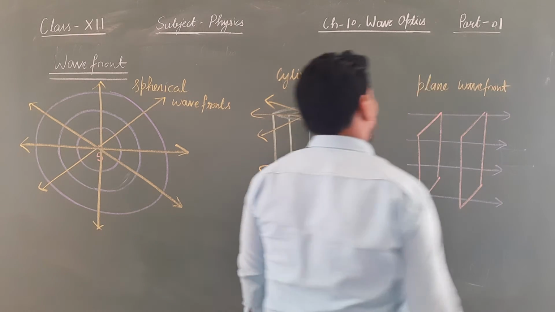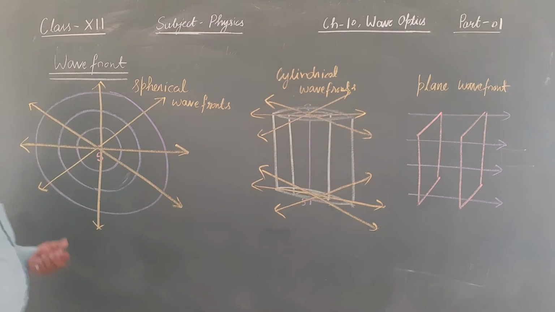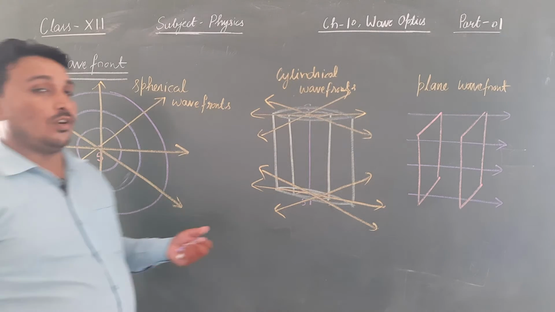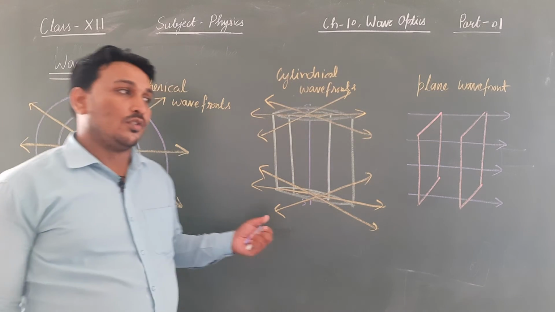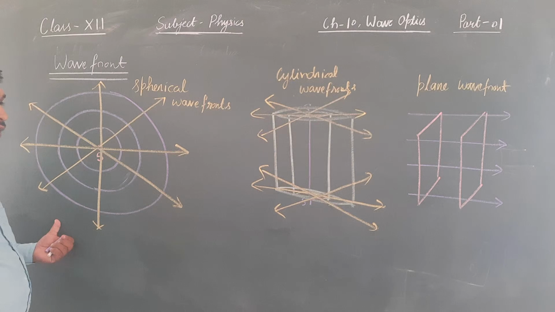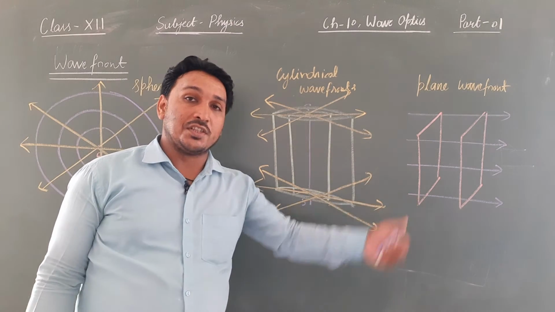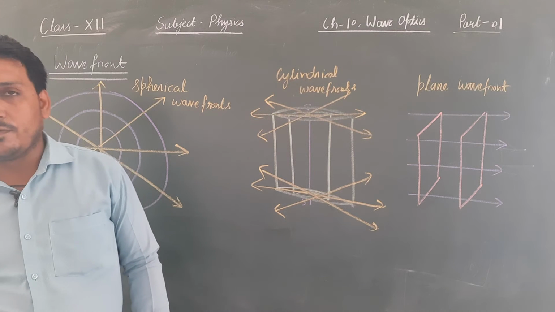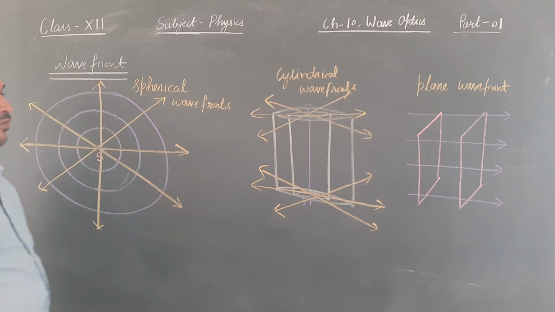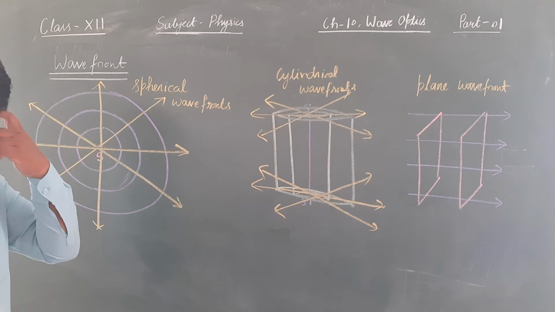I hope I am clear. Due to a point source we have spherical, due to a line source we have cylindrical, and due to a distant source it is plane wavefront. So these are the types of wavefronts. Okay, take this screenshot because you have to make this diagram.